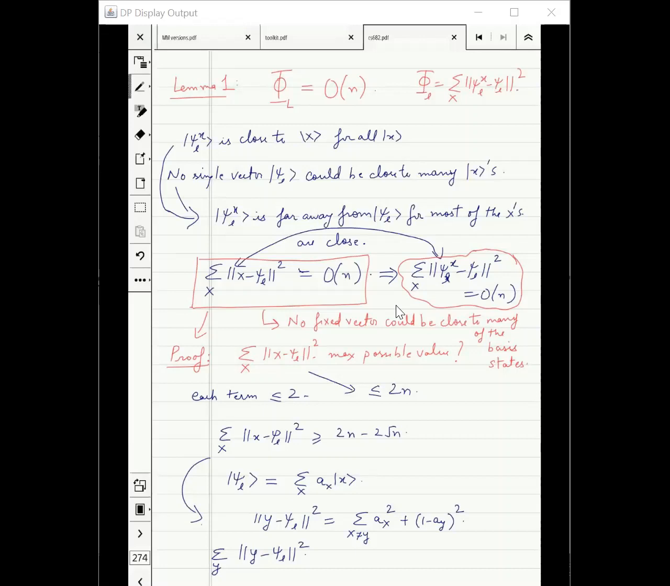No fixed vector, leave alone psi L. You pick any vector in the space, it cannot be close to many of the basis states. And since psi xl is close to x, this forces this implication from this box to this curved theorem. Because psi xl is close to x. Again, it requires a bit of mathematics, but that is given in the notes. I will not cover it. That proves lemma 1.